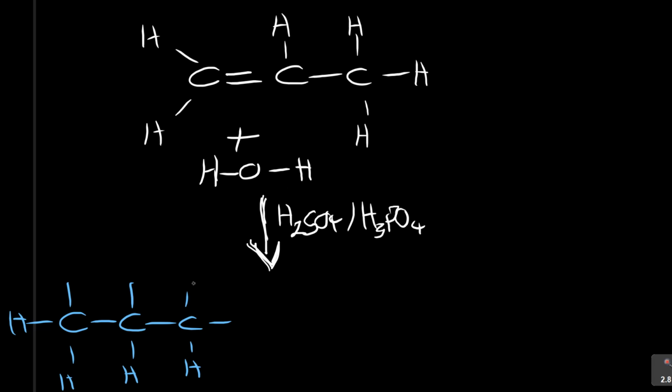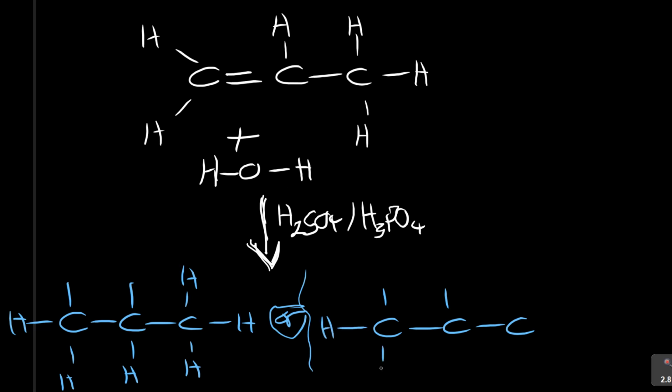We're going to have two empty spaces there, or you have got the same 1, 2, 3, two empty spaces. It follows what? Markovnikov's rule.